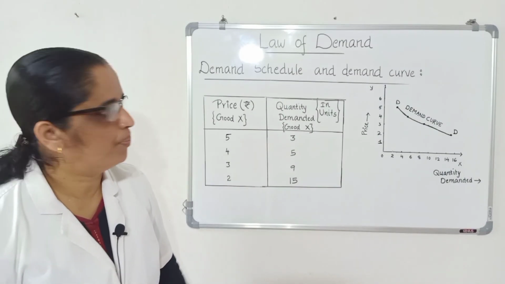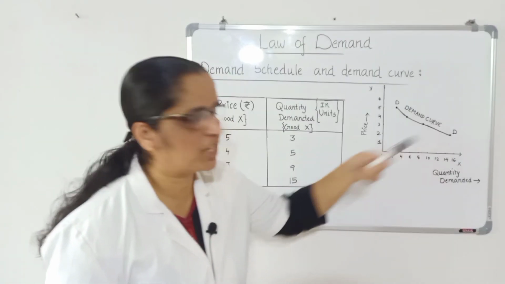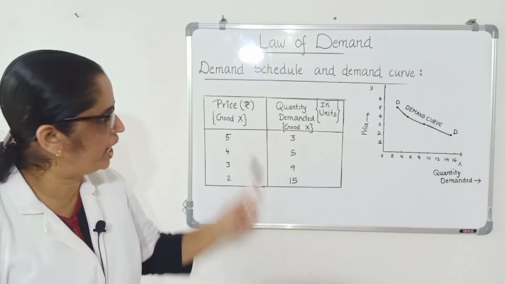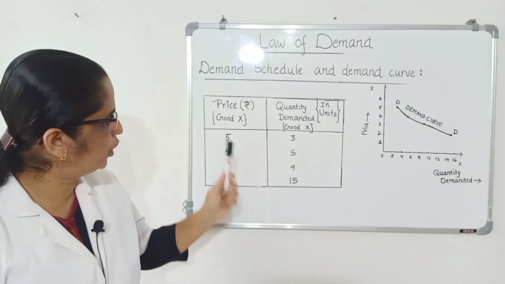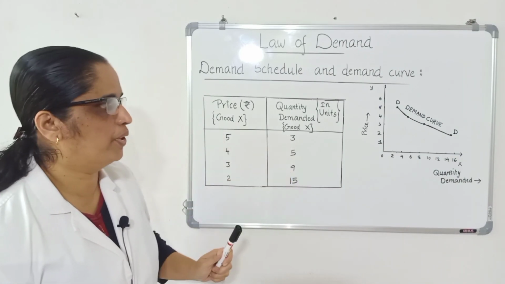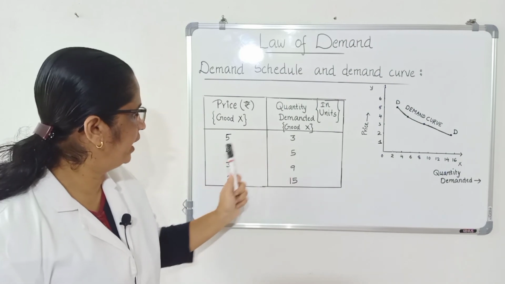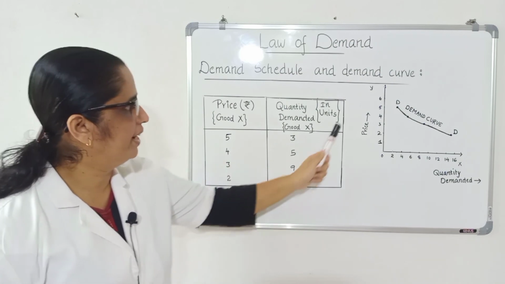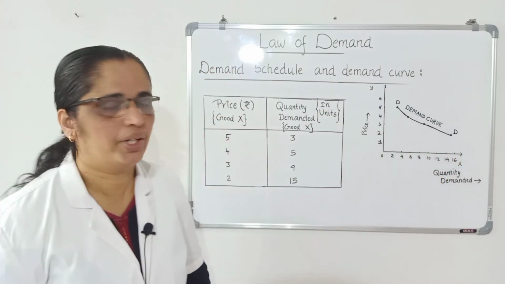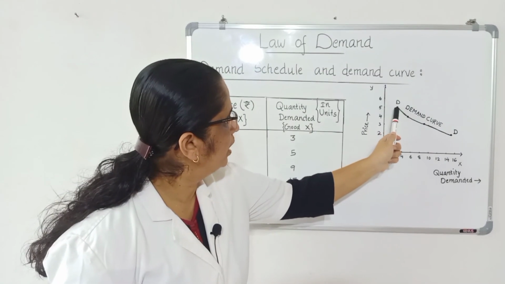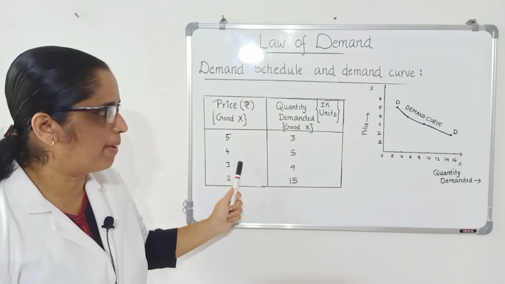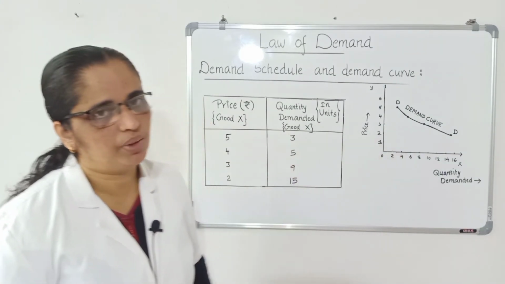What's a demand curve? A graphical, diagrammatical or geometrical representation of a demand schedule. If you plot various points, price and demand, like 5, 3; 4, 5; 3, 9, etc., you will get the demand curve. DD is our demand curve. So what's a demand schedule and what's a demand curve?